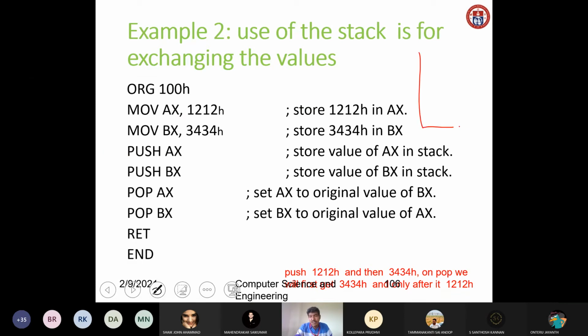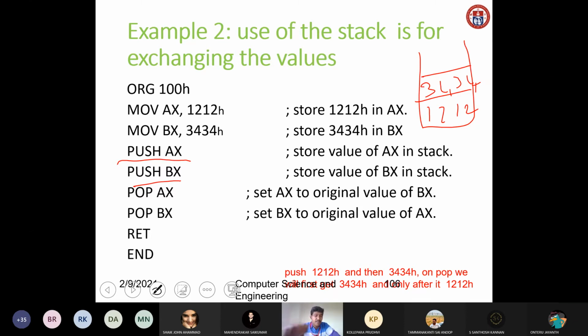Now what will happen is here I got 1 2 1 2. For the first push operation, the value of AX, 1 2 1 2, will be moved onto the top of the stack. Now again pushing BX. The value of BX is 3 4 3 4. Now the top of the stack is 3 4 3 4.